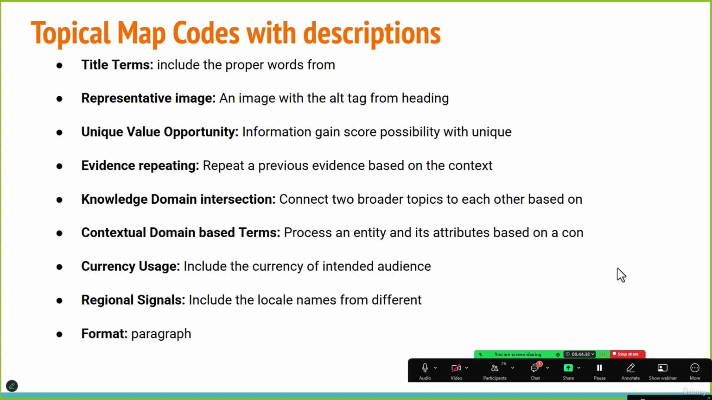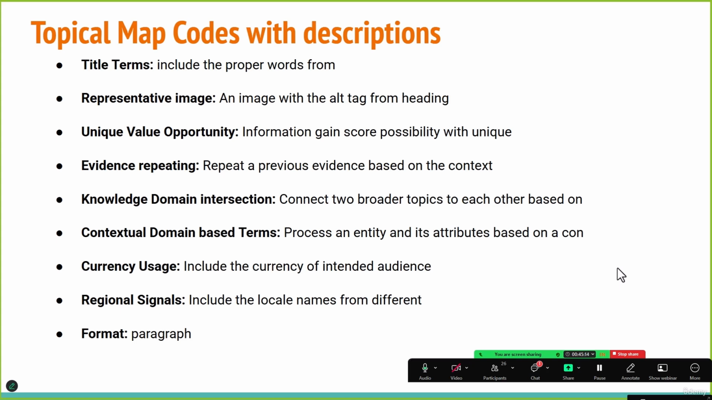Next is evidence repeating, which involves repeating previous evidence based on context. Next is knowledge domain intersection. This involves connecting two broad topics. There are many things I am mentioning right now that can be explained using these words, but you will only understand them clearly when you watch the specific lectures on them.